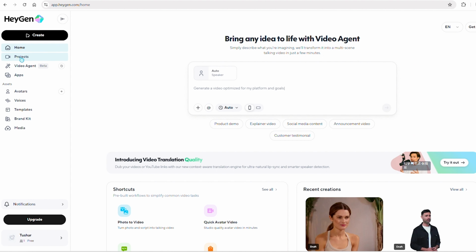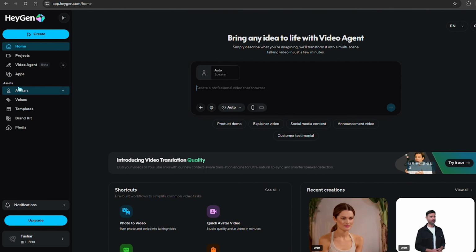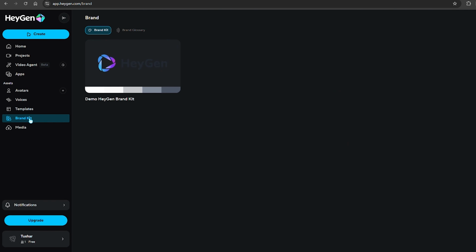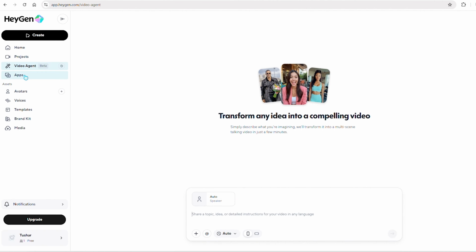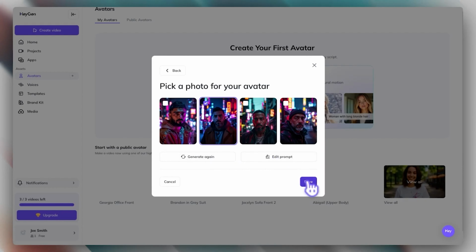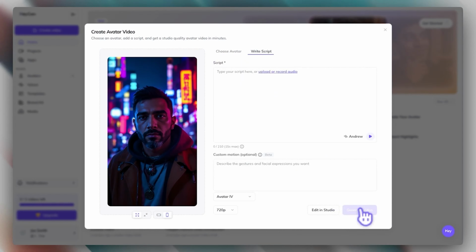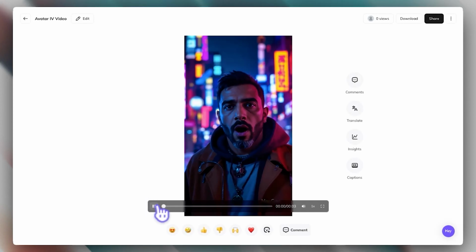On the main dashboard, you'll see your project library, templates, and the key creation tools. Your main navigation panel, usually on the left, will give you access to avatars, voices, templates, and your assets library. Spend a few minutes just clicking around to familiarize yourself with the layout. The platform is built for efficiency, ensuring you can go from idea to finished video with minimal friction. This ease of use is a core reason why HeyGen is a go-to for faceless content.